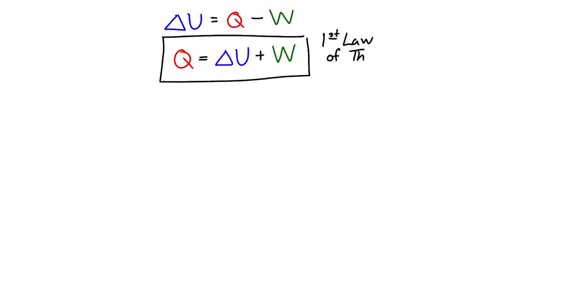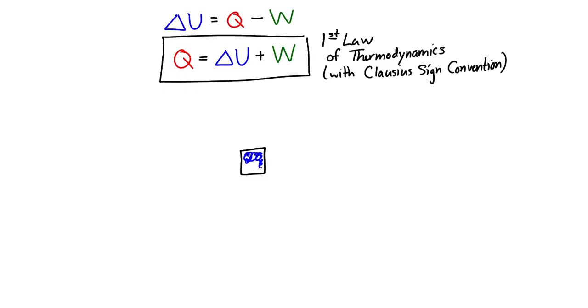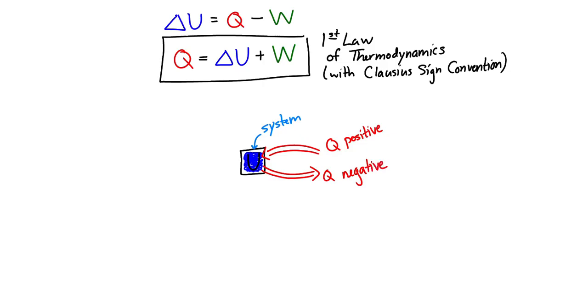This is a statement of the first law with the Clausius sign convention. And we can draw a little diagram of what we're talking about here. So here's our system. It's got an internal energy U. If there is a positive Q, then thermal energy is being transferred into the system. If Q is negative, then thermal energy is being transferred out of the system.